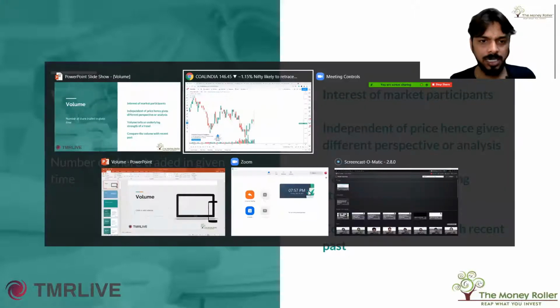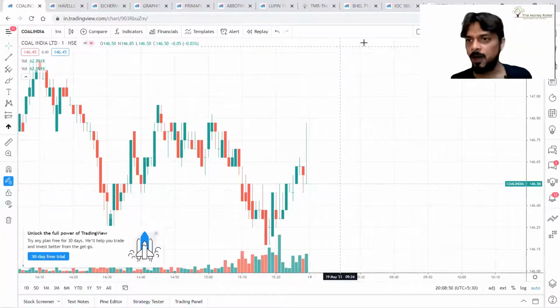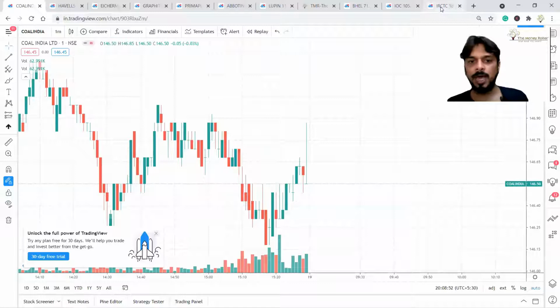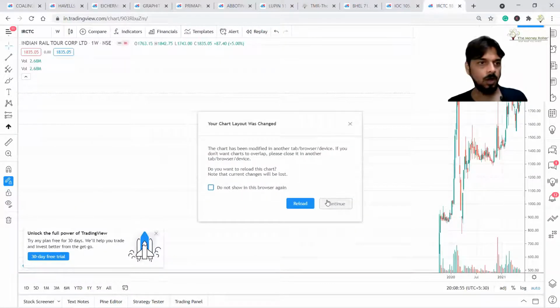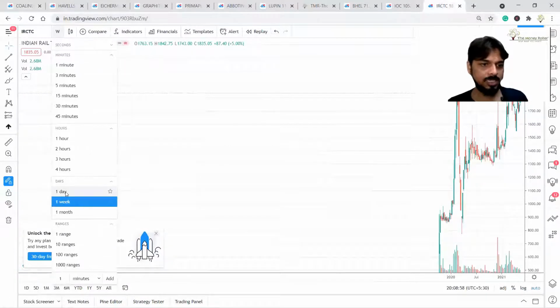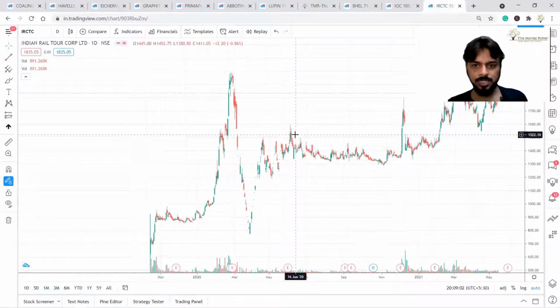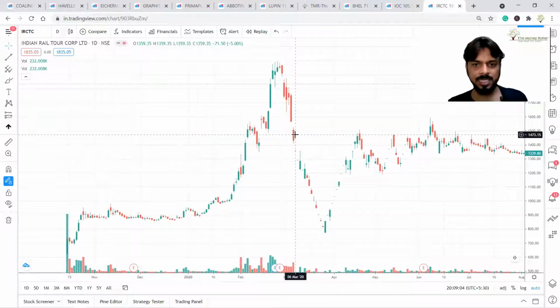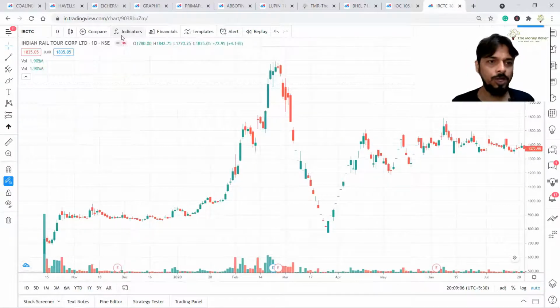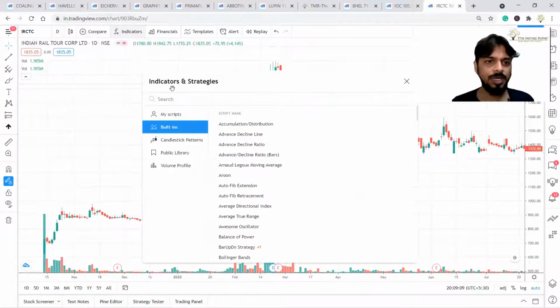Okay, so let's consider a share. Let's talk about IRCTC. This is the daily chart. Now here there is a volume and there is a candlesticks chart. I want to add few more indicators.